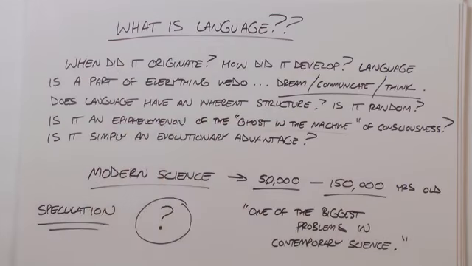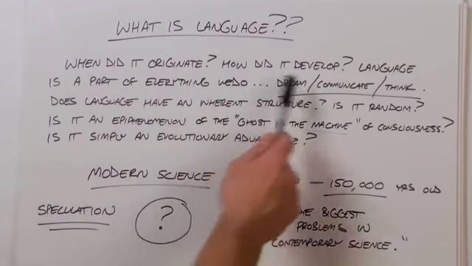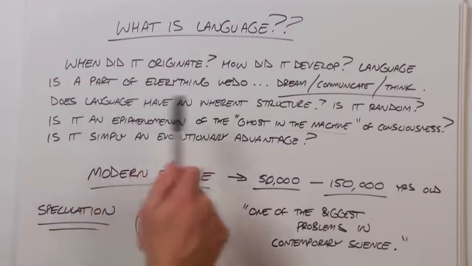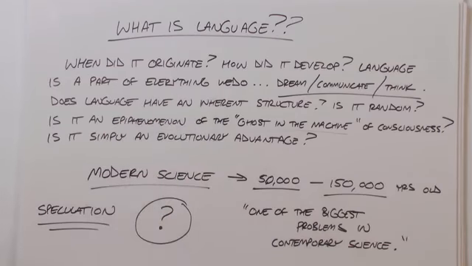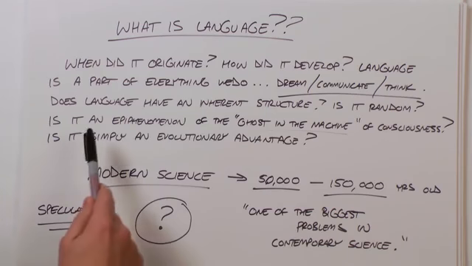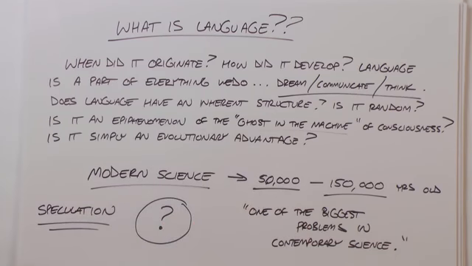What is language? When did it originate? How did it develop? Language is a part of everything we do. We dream, we communicate, we think. Does language have an inherent structure? Is it random? Is it merely an epiphenomenon of the ghost in the machine that is consciousness? Is it simply an evolutionary advantage?